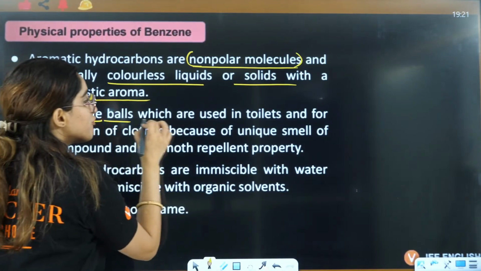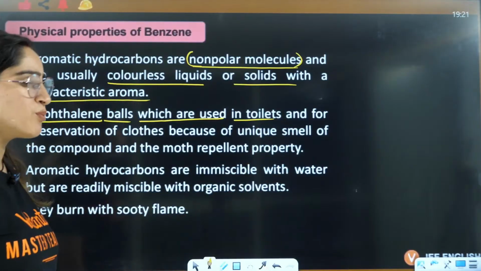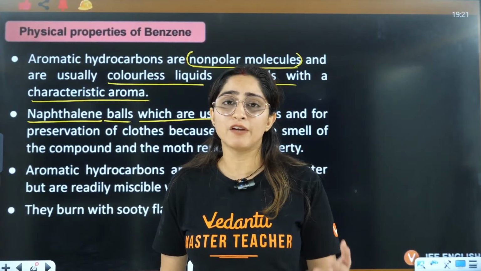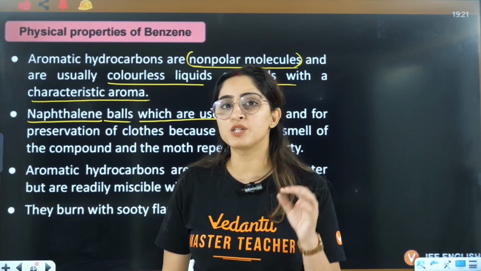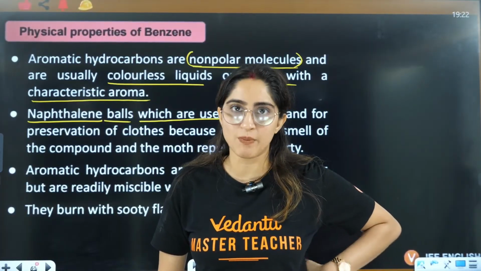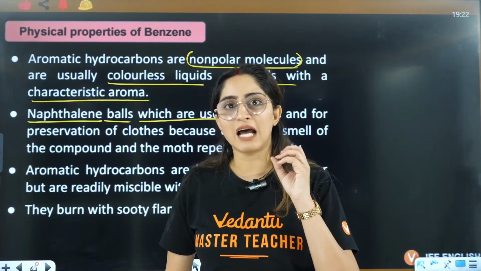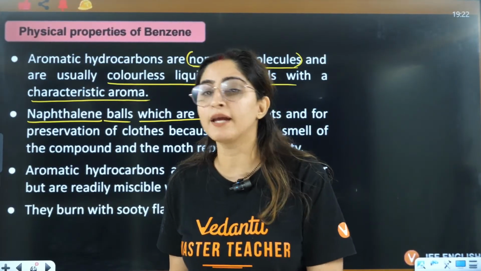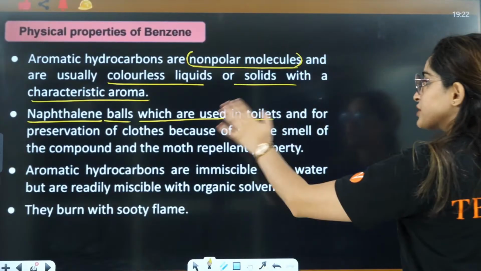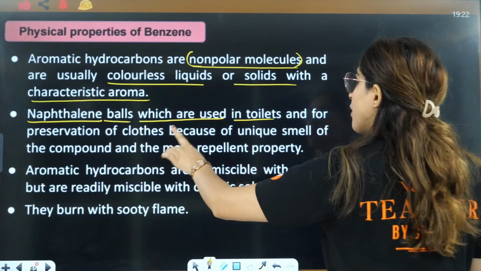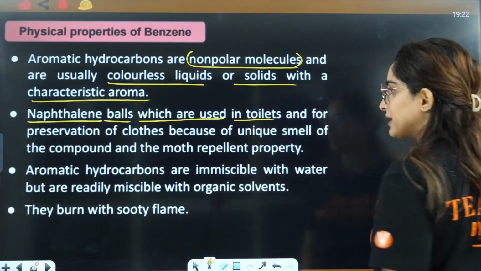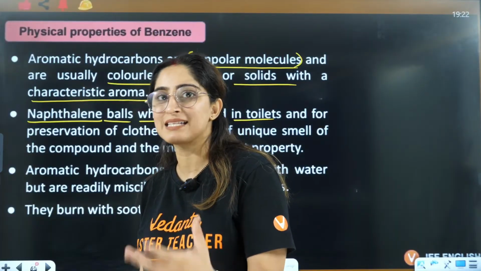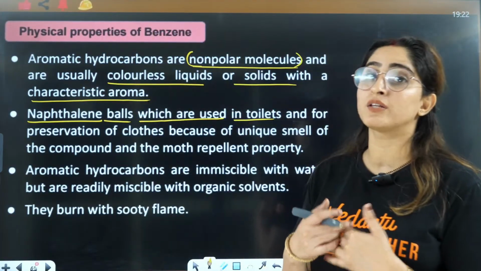Naphthalene balls are used in toilets. You must have seen naphthalene balls that we use when we pack our bags for months and months. We don't want any insects or mosquitoes to destroy our clothes, so we use naphthalene balls. These are for the preservation of clothes, because of the unique smell of the compound and its moth repellent property.